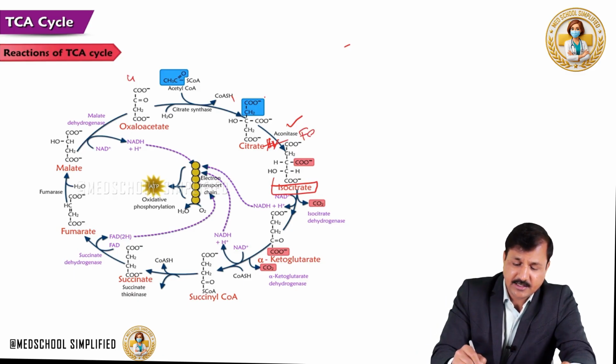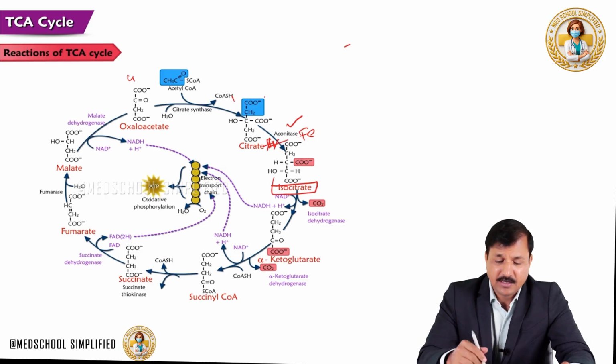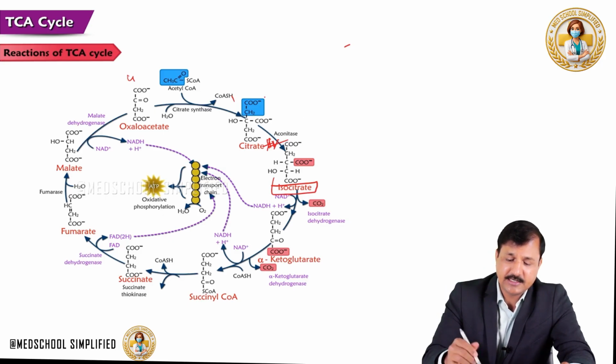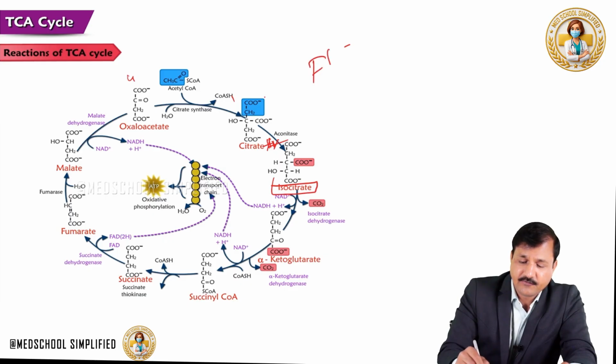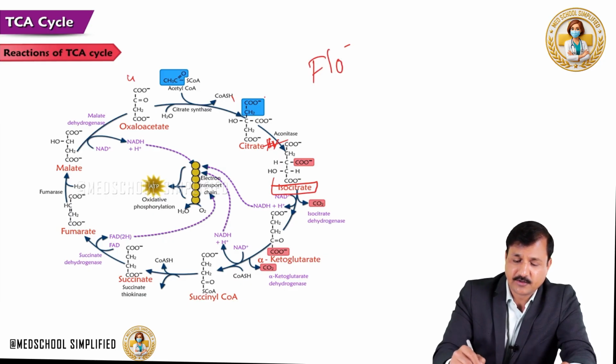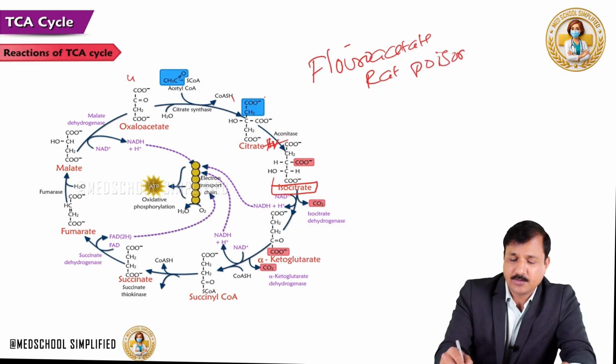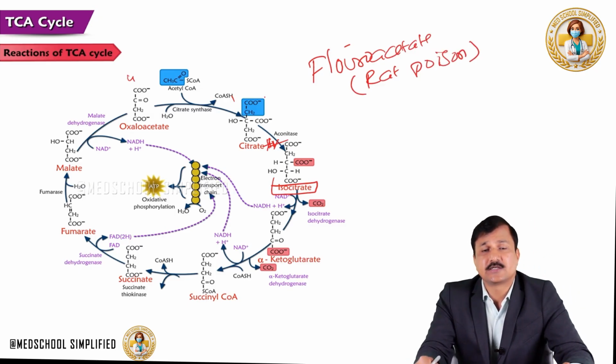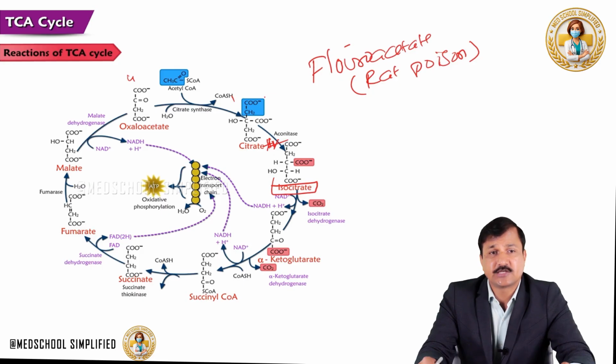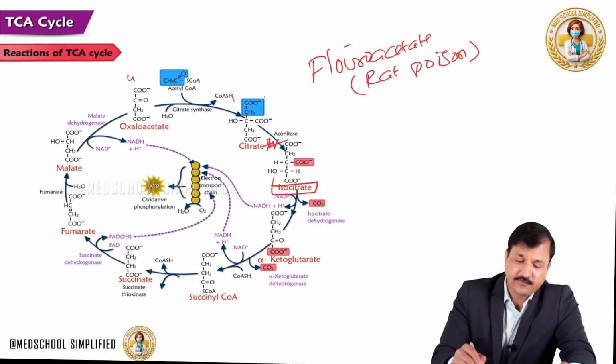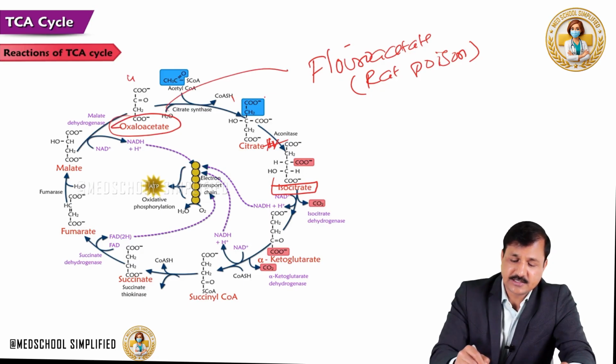Aconitase is an iron-containing enzyme, and more importantly, aconitase is inhibited by the fluoroacetate molecule. This fluoroacetate is a rat poison. Whenever rat poison is taken in by accident or with suicidal intention, fluoroacetate is going to combine with oxaloacetate to make fluorocitrate.